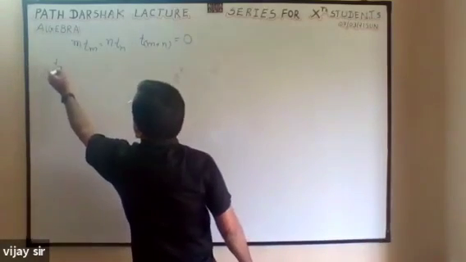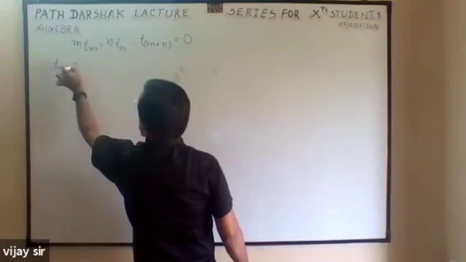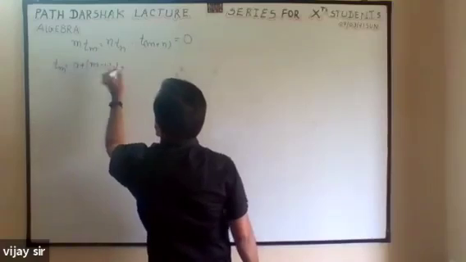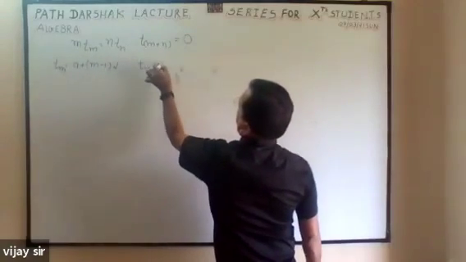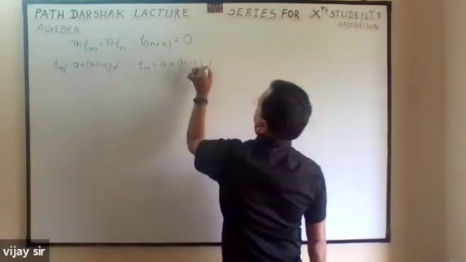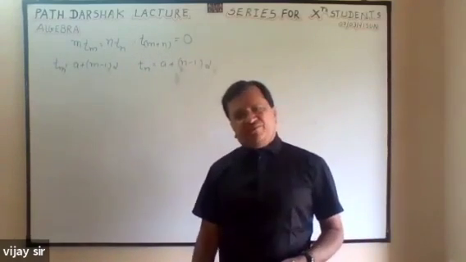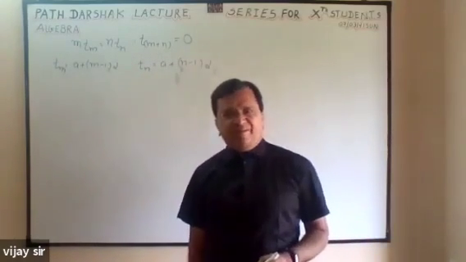First of all, Tm is equal to a plus (m minus 1) d, and Tn is equal to a plus (n minus 1) d. In the formula, for m I have substituted m, and for n I have substituted n.